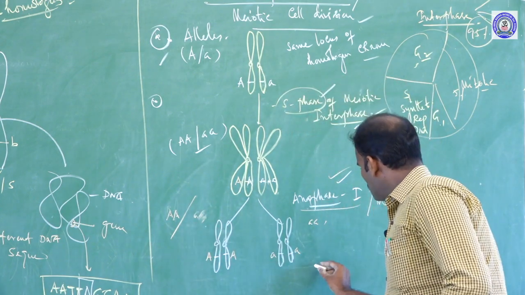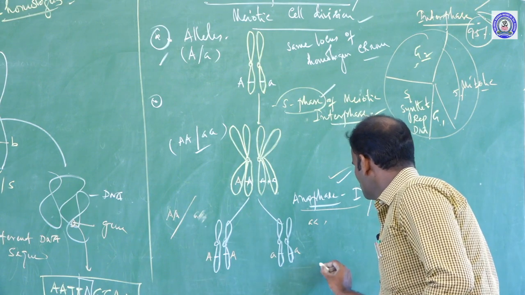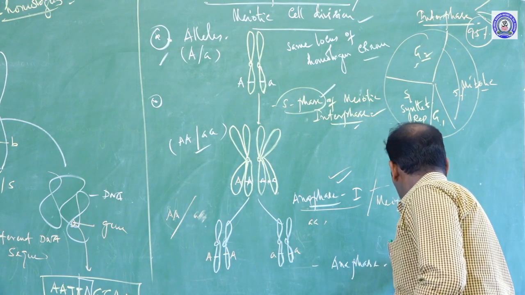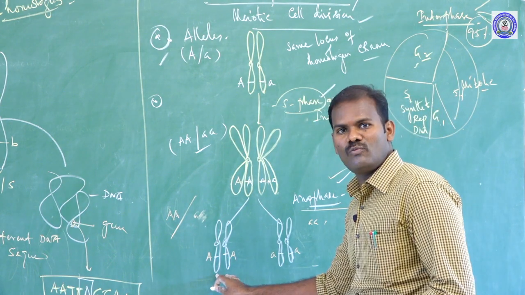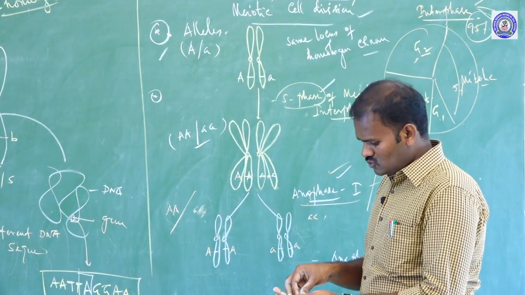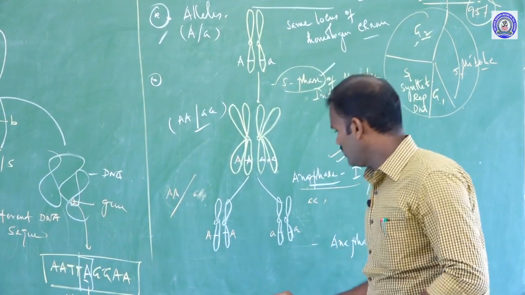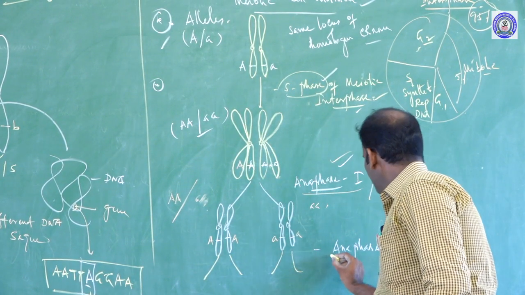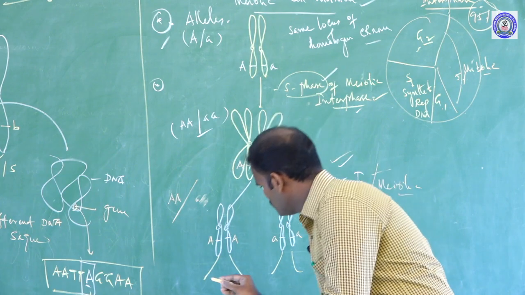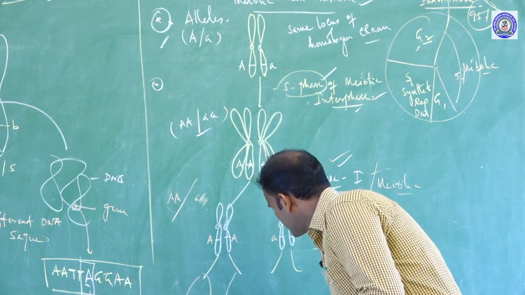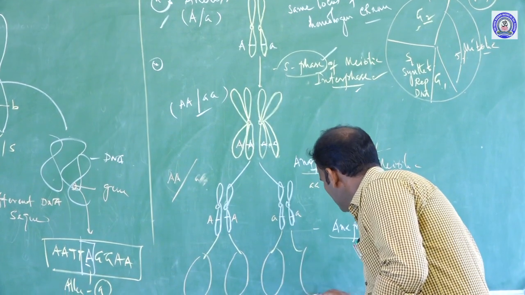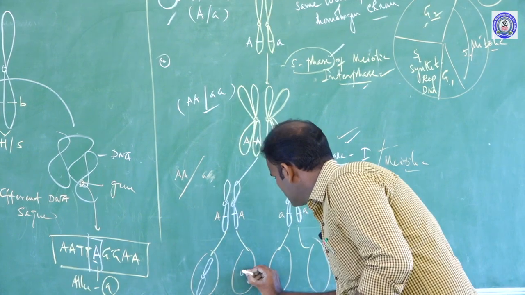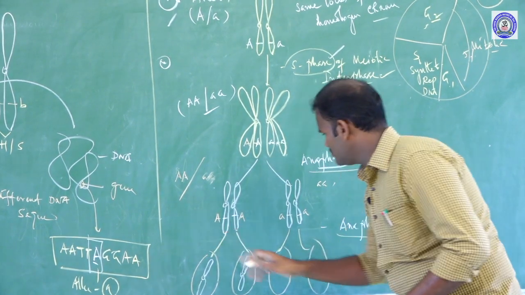But during anaphase 2, each sister chromatid also gets separated. So each gamete carries only one gene or only one allele. This takes place in anaphase 2: first gamete, second gamete, third gamete, fourth gamete. Homologous chromosomes or sister chromatids get separated.